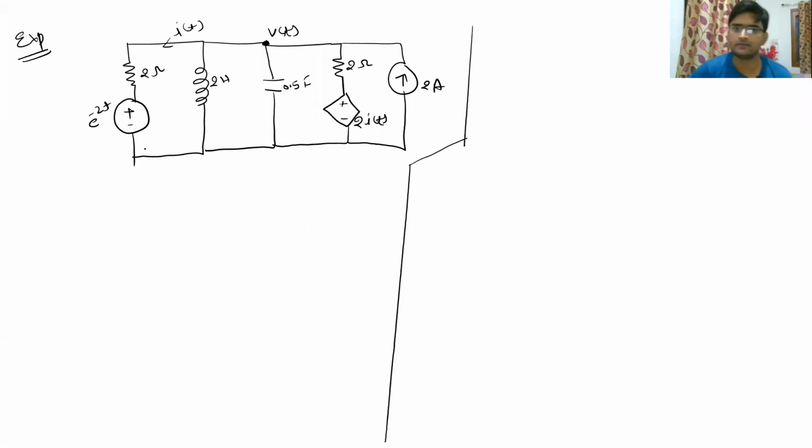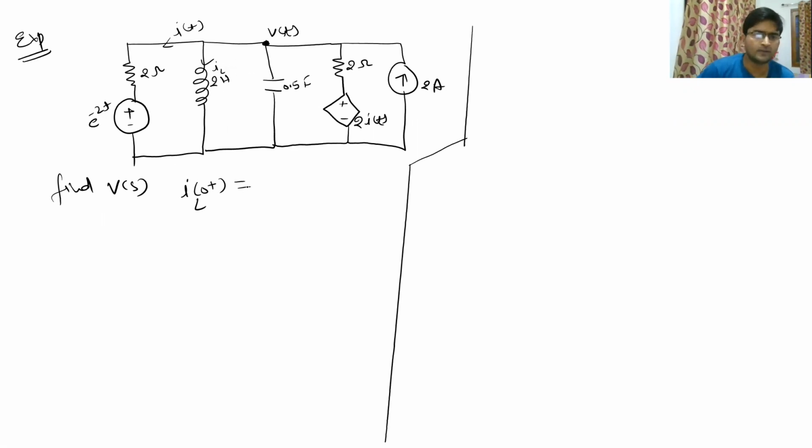Now let us see the first example to solve using Laplace transform circuits. In this we have to find the value of Vs when it is given that the inductor current, the current in the inductor, this one, let me call it IL0 plus, or let me call it IL.